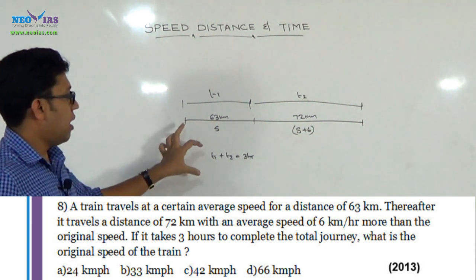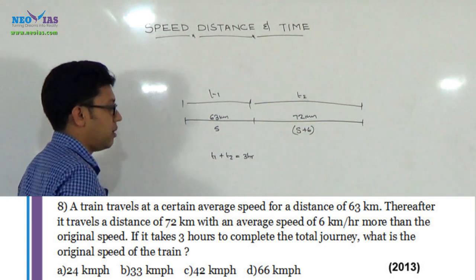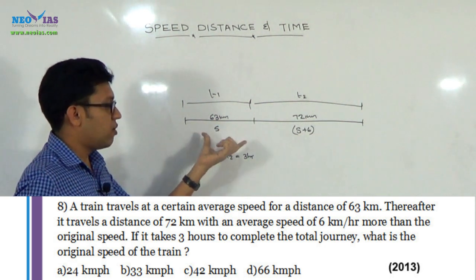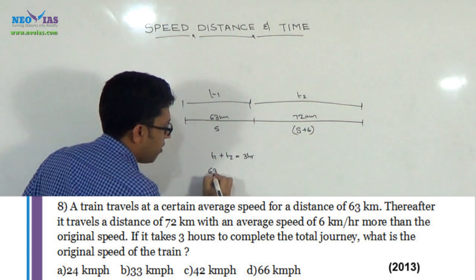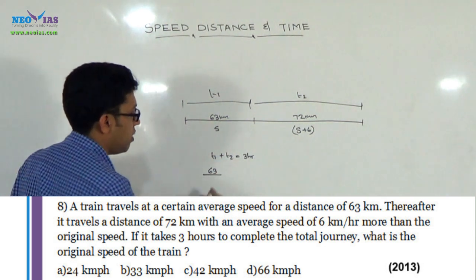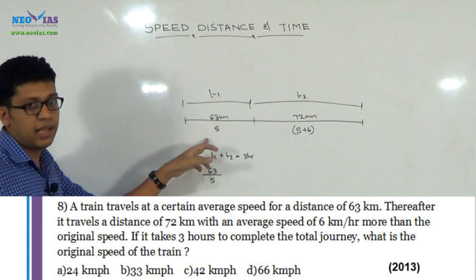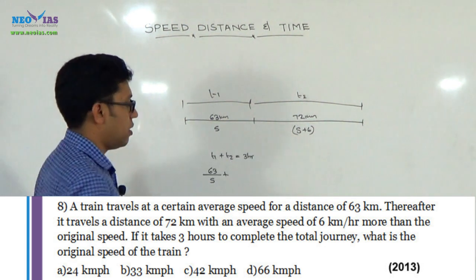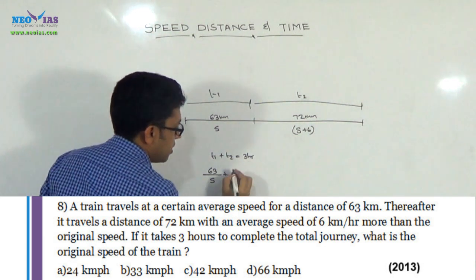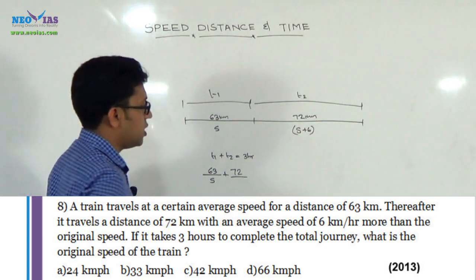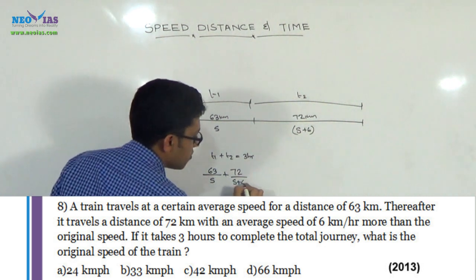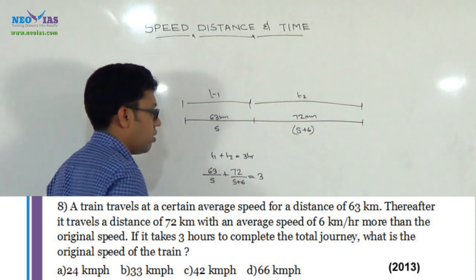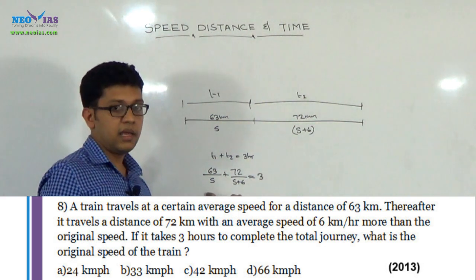And what is this t1? T1 will be the distance covered, that is 63 km, divided by that speed, and we are taking that speed as s. And what will be t2? T2 will be the distance covered, 72 km, divided by the speed, which is s plus 6. Together the train is taking a time of 3 hours. We need to find this s.